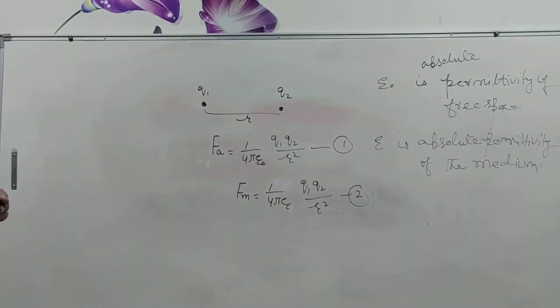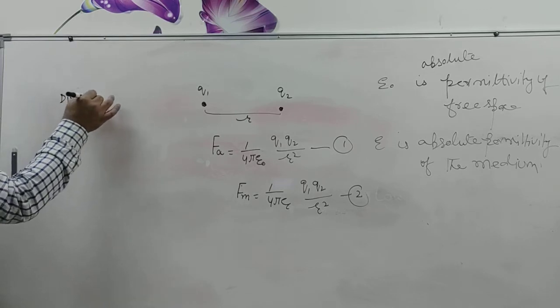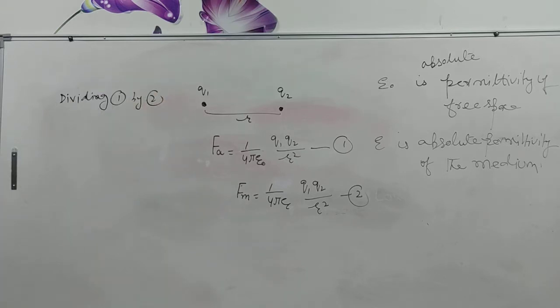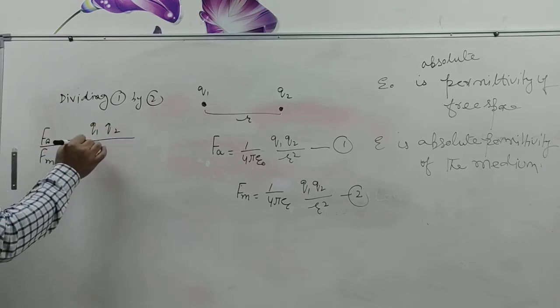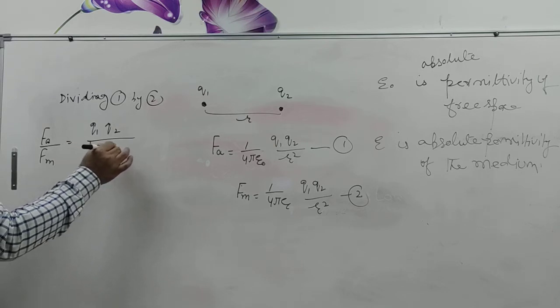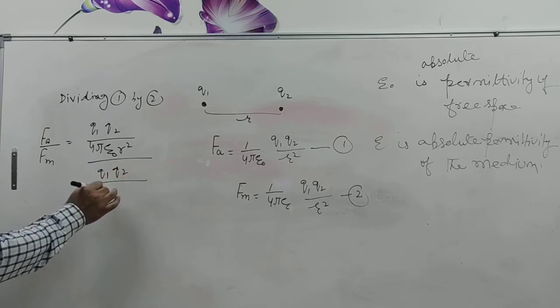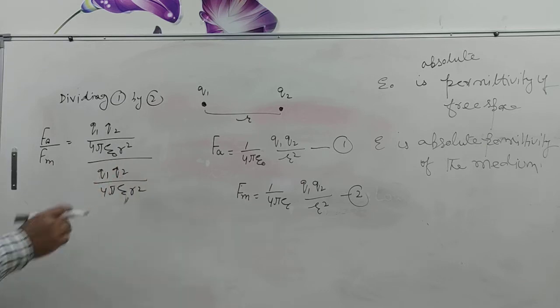Now dividing equation 1 by 2, what do we get? Fa upon Fm equals q1 q2 upon 4 pi epsilon naught r square, divided by q1 q2 upon 4 pi epsilon r square.